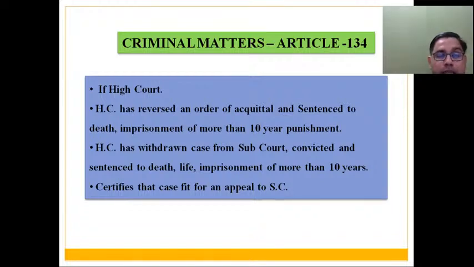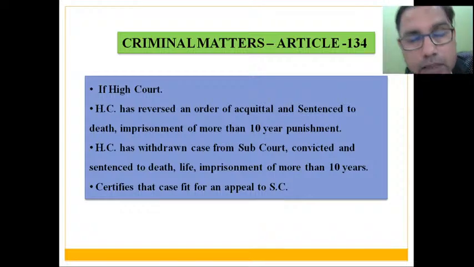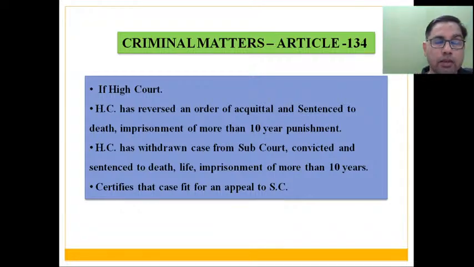And if High Court has withdrawn any case from subordinate court and has convicted the individual and sentenced him to death or life imprisonment or imprisonment beyond 10 years, then also such cases are fit for an appeal before Supreme Court. Otherwise, if High Court certifies that this case involves important interpretation of law, then such matter will be available before Supreme Court as an appeal. That is appellate jurisdiction in case of criminal matters. That we have to keep in our mind.